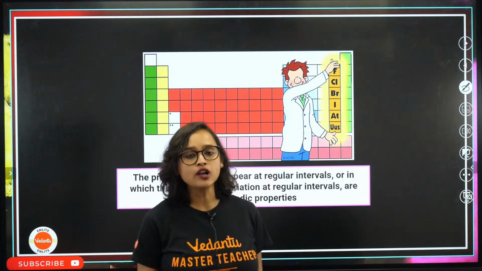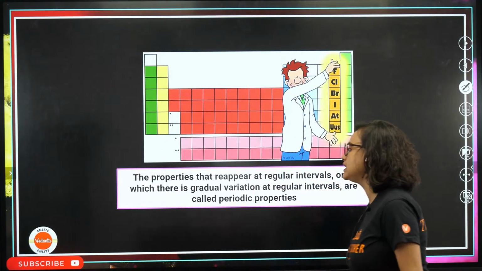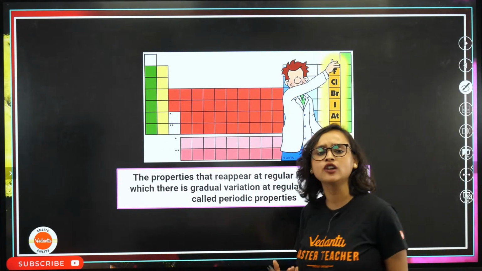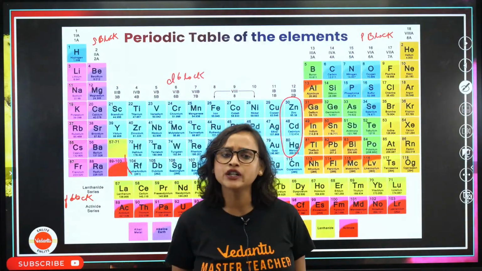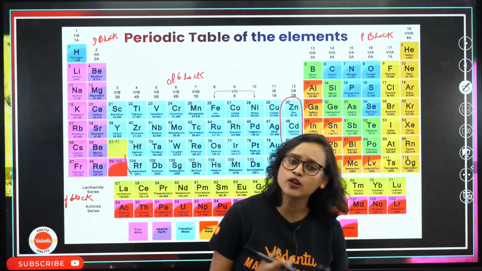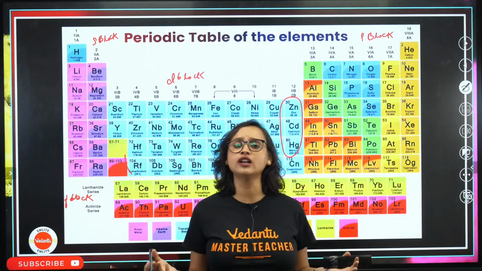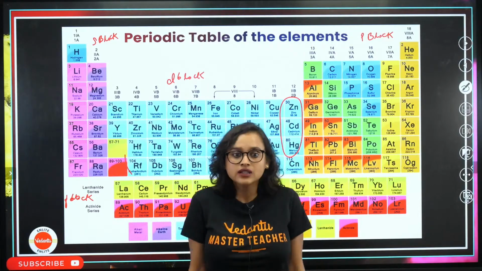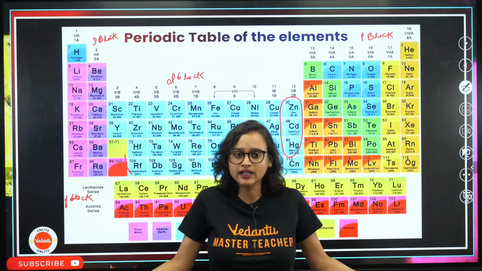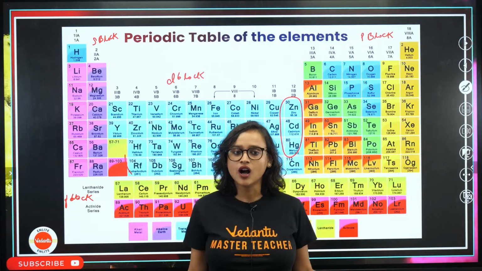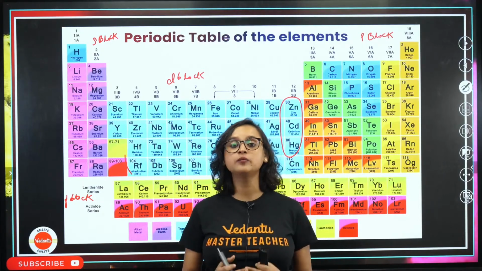Now, moving on, why did we have a periodic table? Why is it called a periodic table? Have you ever thought, why couldn't we just call it a table of elements? Life could have been easier. Why did we start calling it the periodic table?